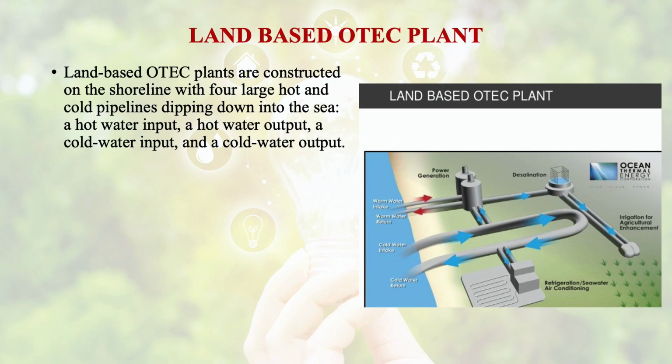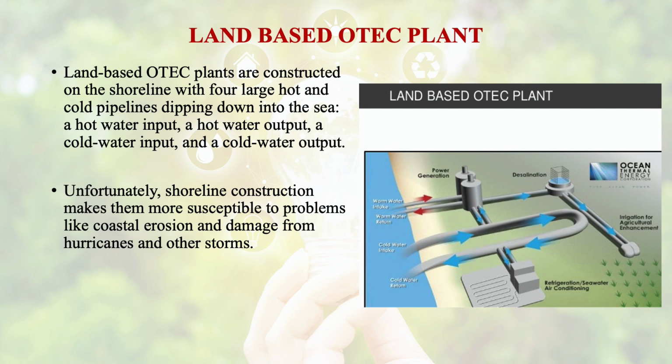Land-based ocean thermal energy conversion plants are constructed on the shoreline with 4 large hot and cold pipelines dipping down into the sea: a hot water input, a hot water output, a cold water input, and a cold water output, just like heat exchangers. Unfortunately, the shoreline construction makes them more susceptible to problems like coastal erosion and damage from hurricanes and other storms.